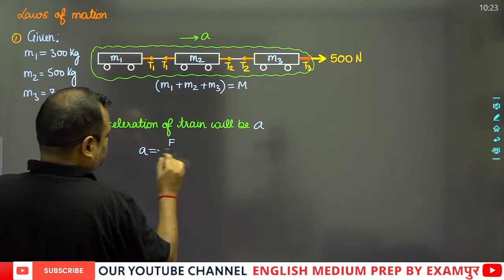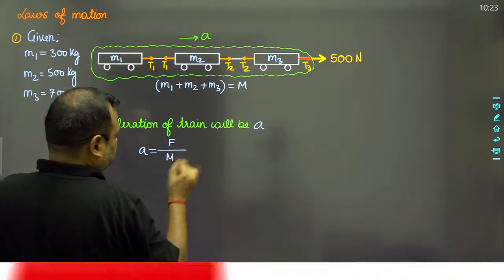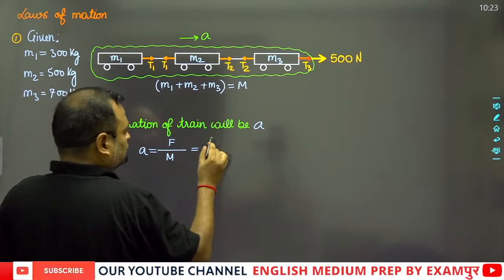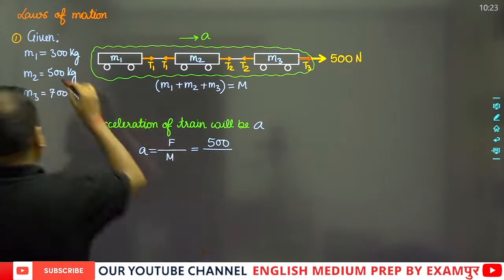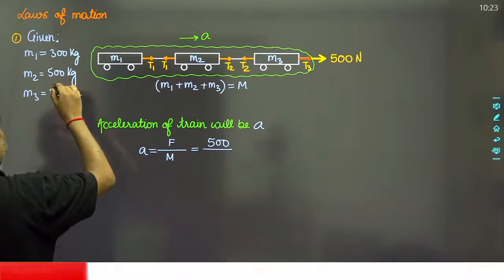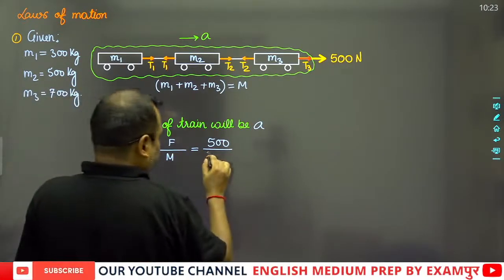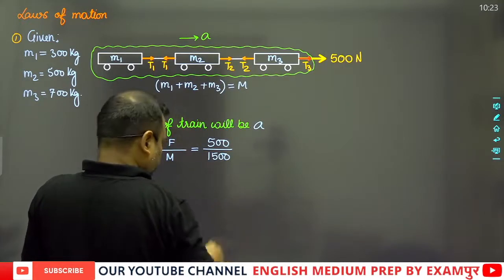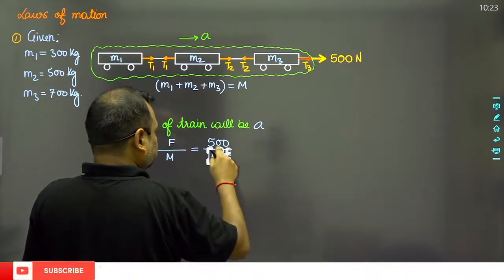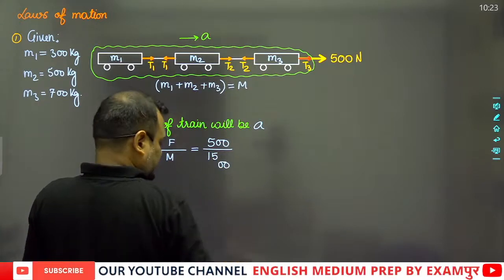F upon capital M. This will be equal to 500 Newton upon 300 plus 500 plus 700, which is 1500 kg.